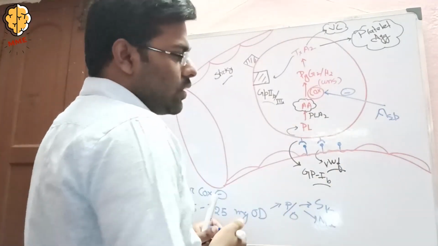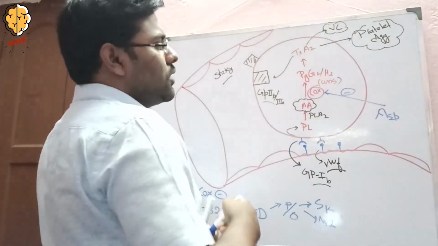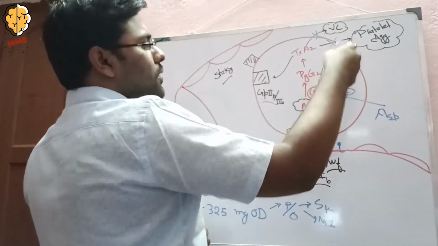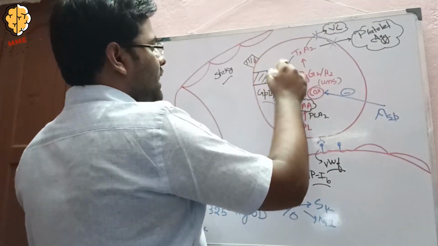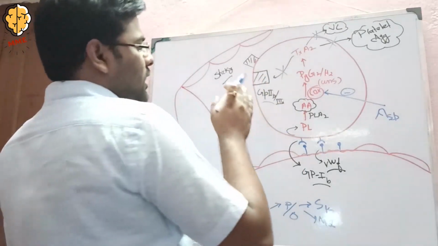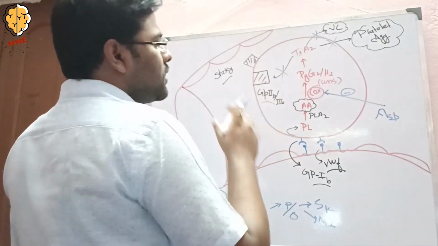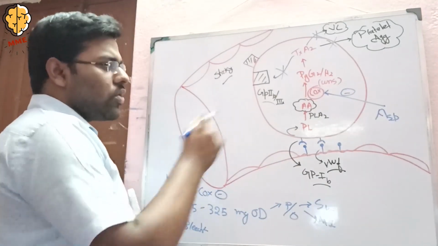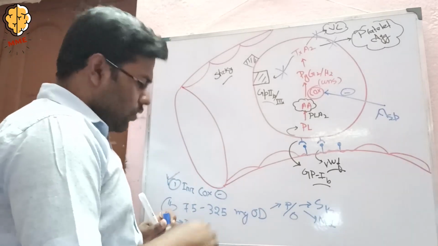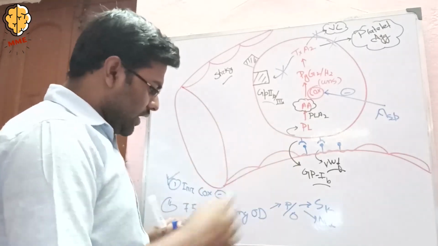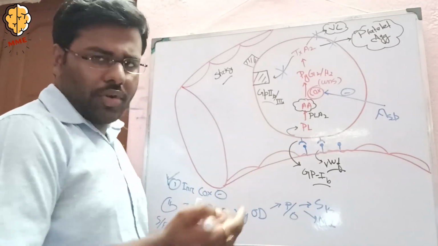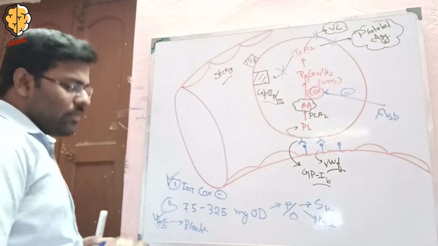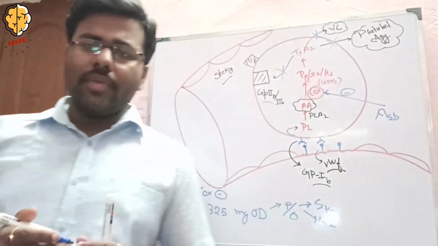So what is the mechanism of action of aspirin? First of all, it prevents the formation of vasoconstriction, it protects from platelet aggregation, and it also decreases the glycoprotein 2b3a receptor on the surface. Okay, so this is an irreversible COX enzyme inhibitor. What is the dose? We use 75 to 325 milligram of aspirin OD for the prophylaxis of stroke or MI, and the one side effect is a bleeding disorder, bleeding in case of aspirin.